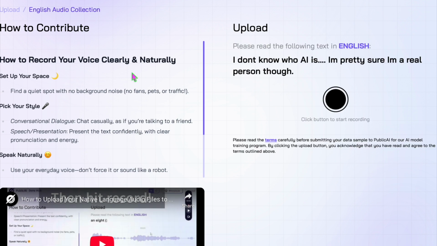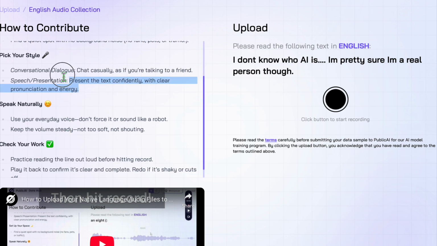Now, before recording, let's make sure that we understand all of the rules and what makes a good data sample, so that when we contribute to the campaign, what we upload is actually valuable. The rules on how to record our voice clearly and naturally are to make sure that we have a quiet space without background noise, like traffic or pets, and that we speak in a natural tone. Whether that's conversational or like we're giving a speech or presentation, either one is fine, as long as we're not speaking like a robot and tripping over every word, then it'll be okay.